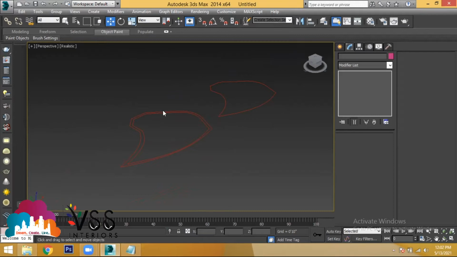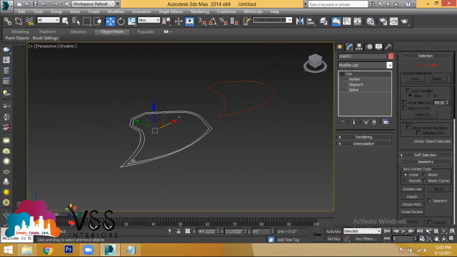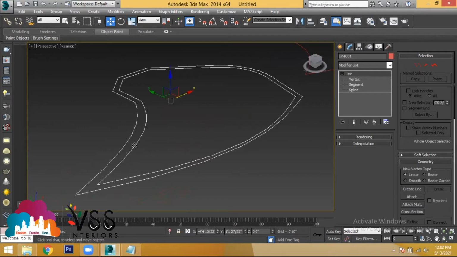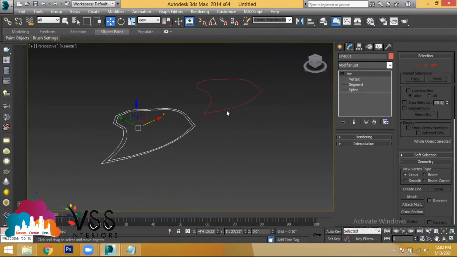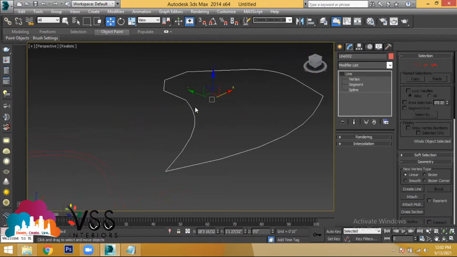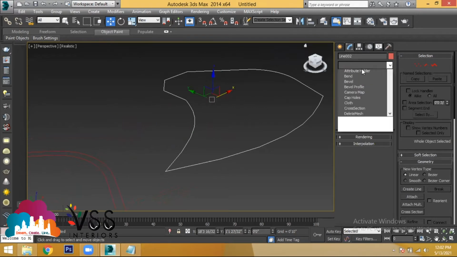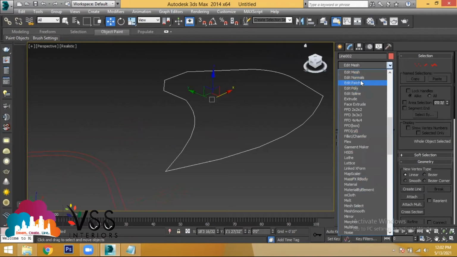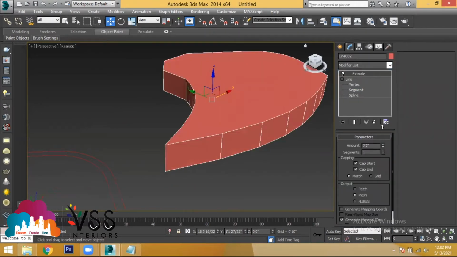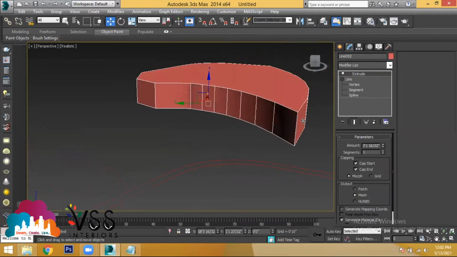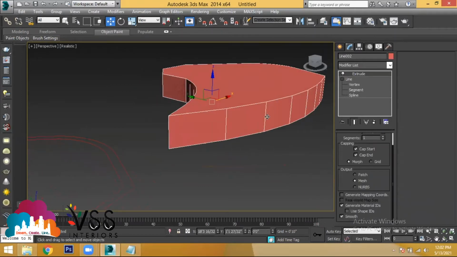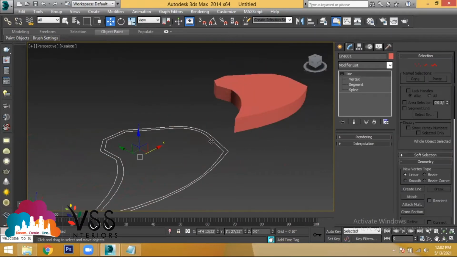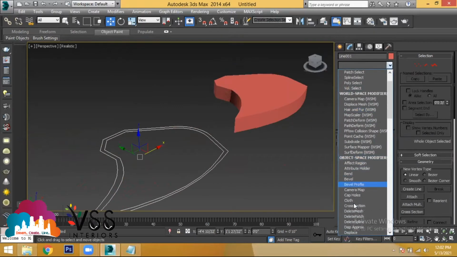Now select any particular sketch. Let's provide height for this object with thickness. You know how to provide height, right? Select a sketch, go to the modifier list. In the modifier list, if you press the letter E, the alphabetical order E will be provided, and here you will find the option extrude. Then provide how much height you need. For the thickness object also, go to the modifier list and choose extrude.